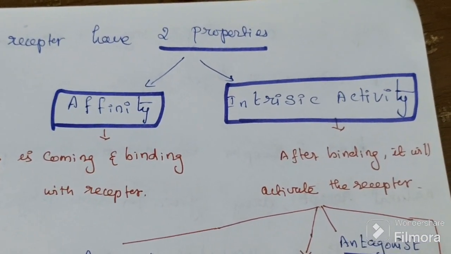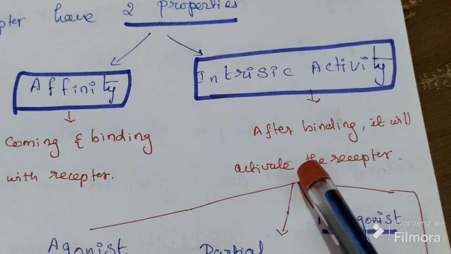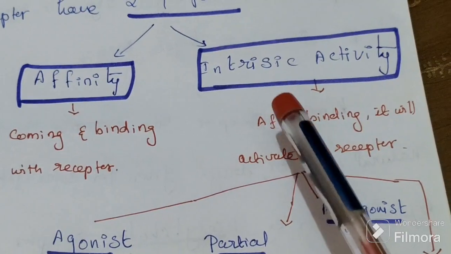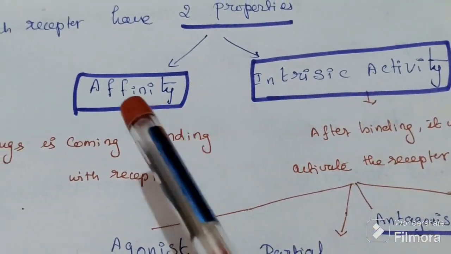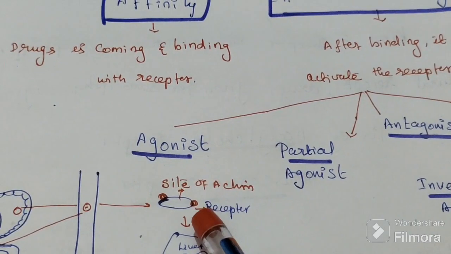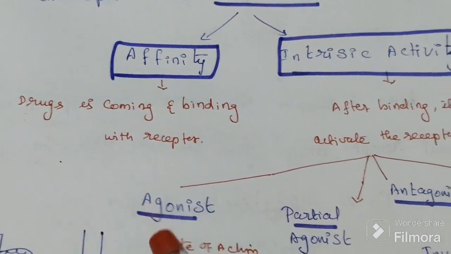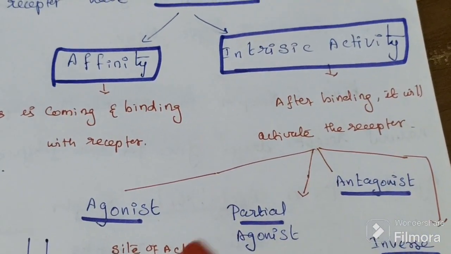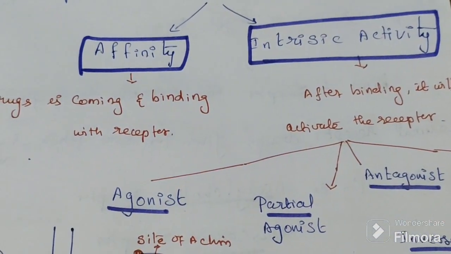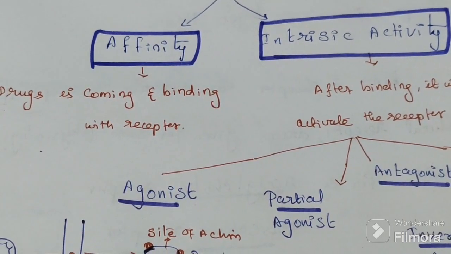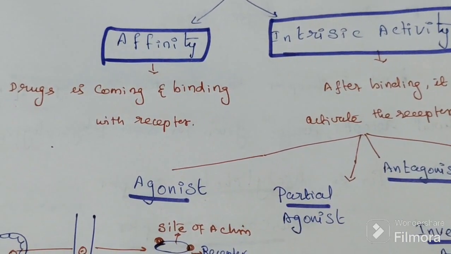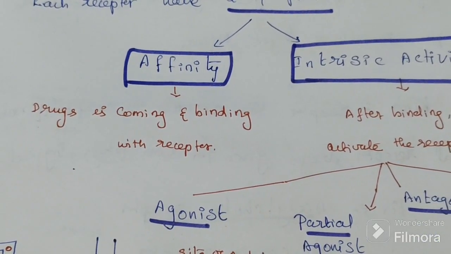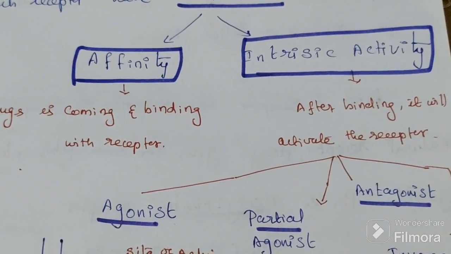After binding, the drug will activate the receptor. That activation is known as intrinsic activity. So the drug first comes and binds with the receptor, and that binding is called affinity. After binding, it activates the receptor, and that activation is known as intrinsic activity.